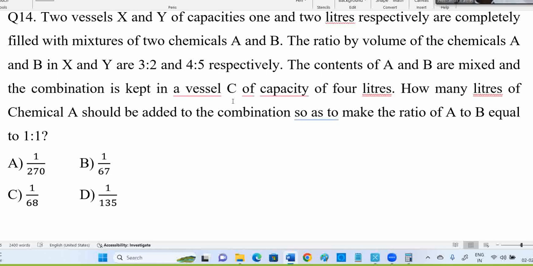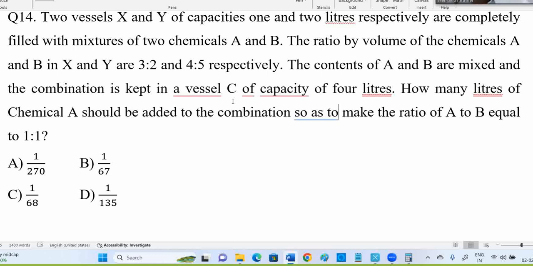Here what they mention: two vessels X and Y of capacities 1 and 2 liters respectively are completely filled with mixtures of two chemicals A and B. See, understand the question. If you read it properly, even if you don't have any formulas in your mind, no problem, you can solve the question. TCS wants that open mind. It's about understanding the question and solving. It's not like you already have a bunch of formulas to apply. They don't want that methodology. Understand the question, you can solve easily. It's not a typical thing.